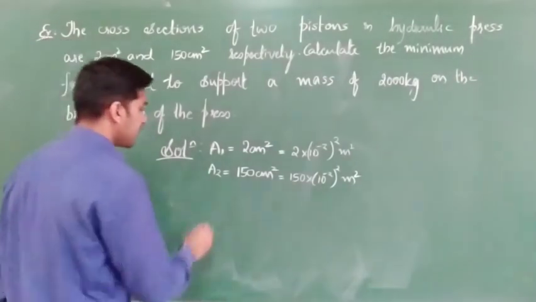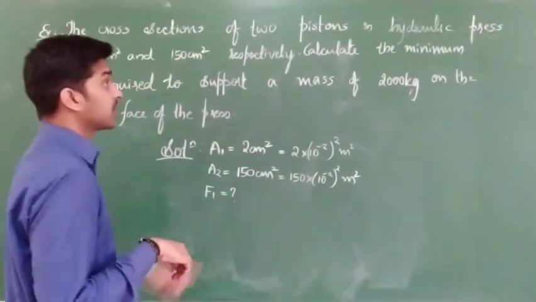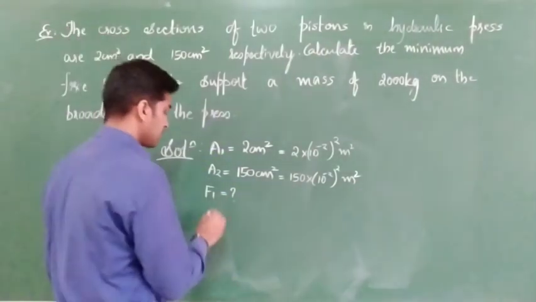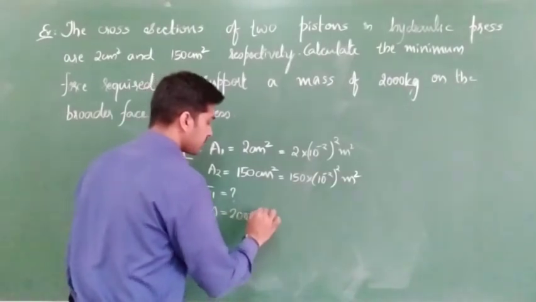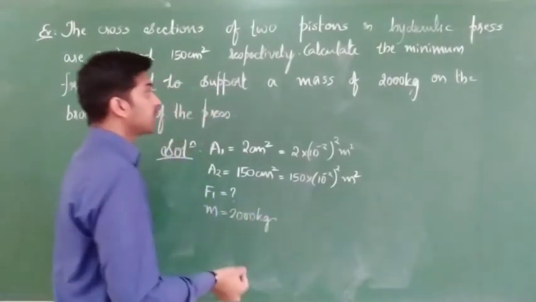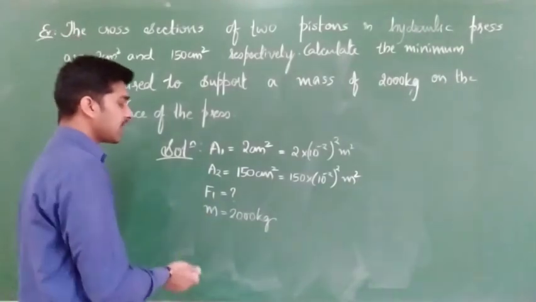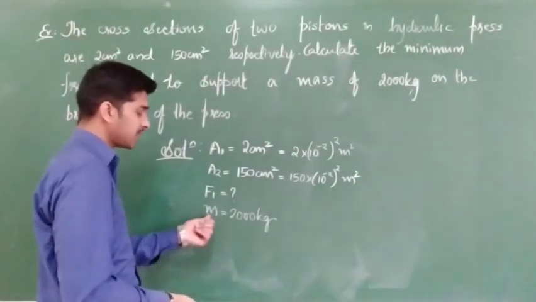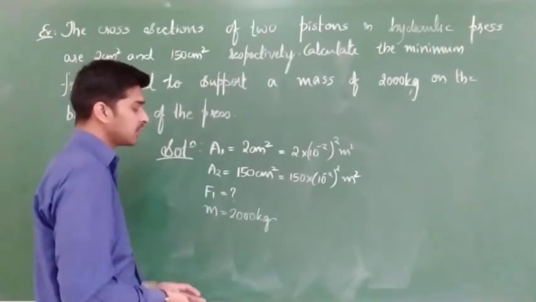Minimum force required. They are asking minimum force. That's why F1 is equal to question mark. Then mass of 2000 kg, M they have given, on the broader face of the press. So indirectly they have given F2, but they have given mass. So how can you calculate F2?